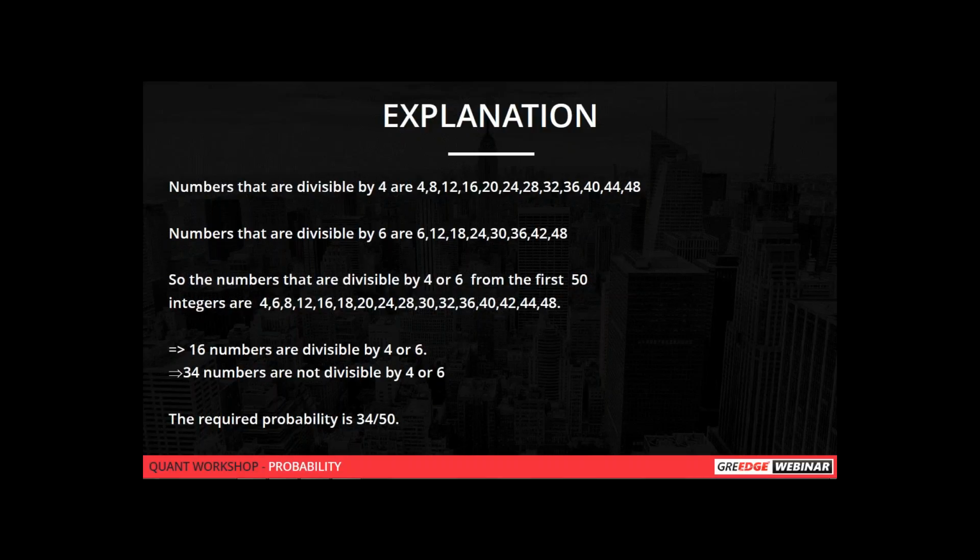The LCM will be 12, right? So 50 divided by 12, the quotient will be 4. So add 12 plus 8, subtract 4. That gives the count of numbers divisible by 4 or 6. Subtract it from the total number and you find the numbers not divisible by 4 or 6. It will be 34. So the required probability will be 34 by 50.